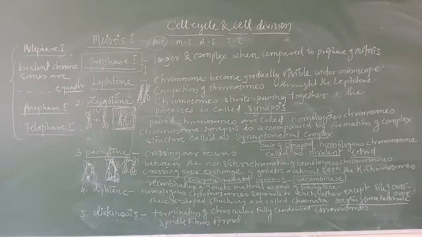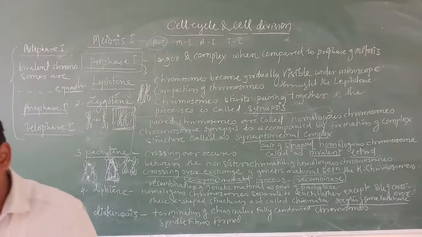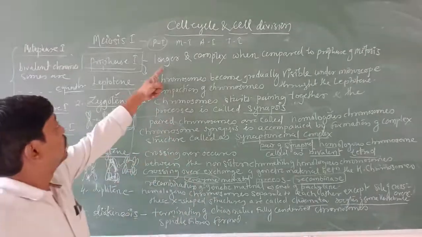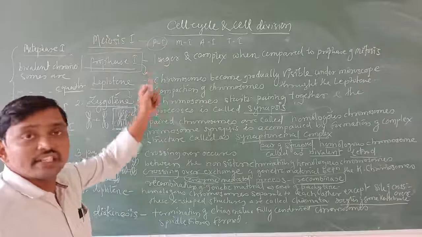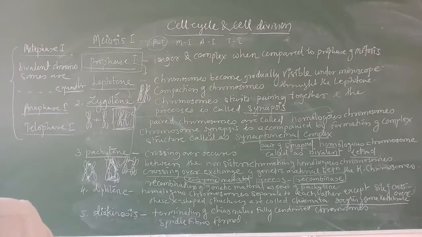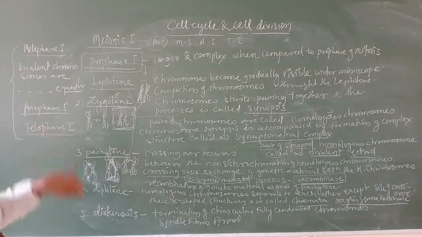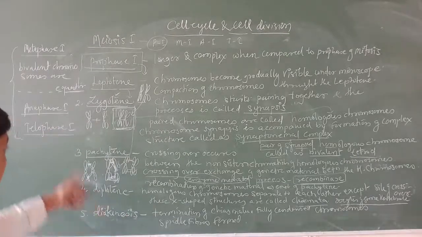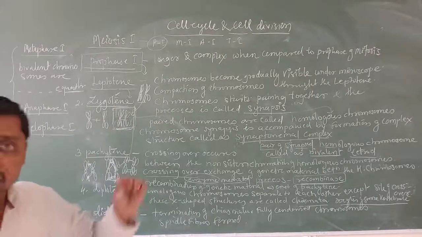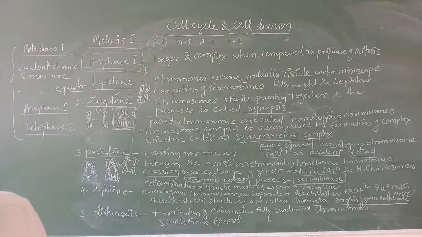And in telophase 1, what is going to happen? The nuclear membrane and nucleolus appear. In prophase the nuclear membrane and nucleolus disappear; they appear once again, and then it is followed by cytokinesis. Cytokinesis means division of cytoplasm. Then here we form 2 cells.